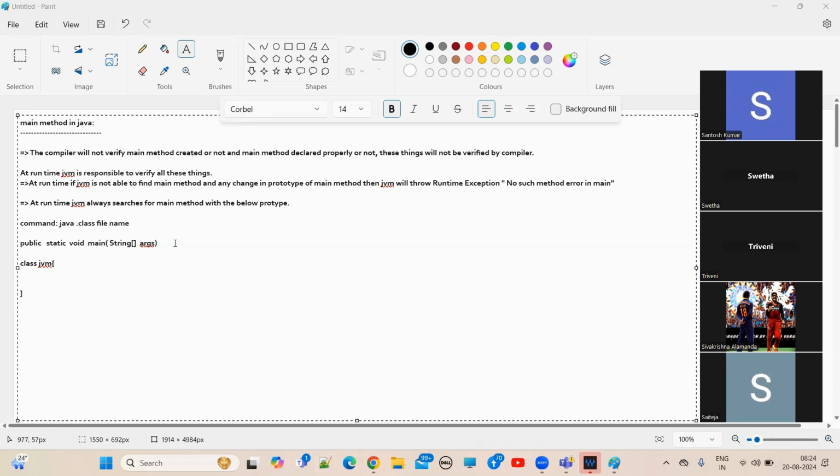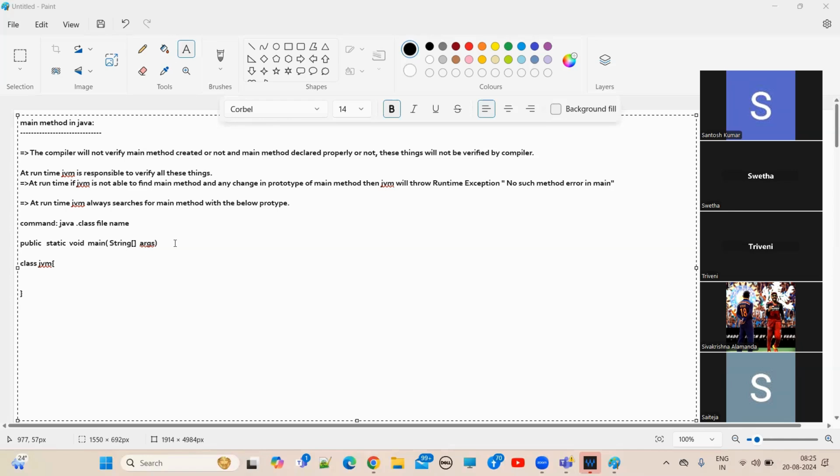What is the second step, guys? What is the third step? Now, the main thread will locate the .class file. If it is not able to find the .class file, then we will get a runtime error. What is the runtime error? NoClassDefFoundError, no class definition found error. Like that, we will get a runtime exception.